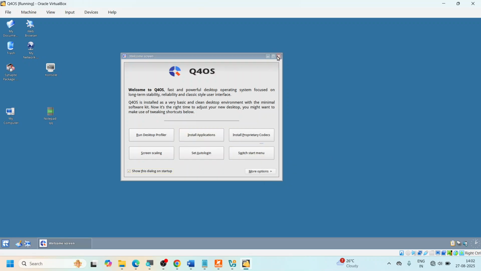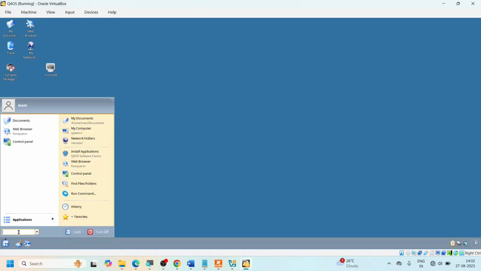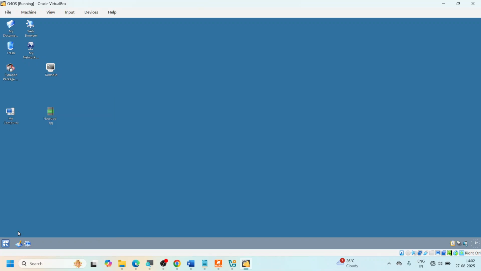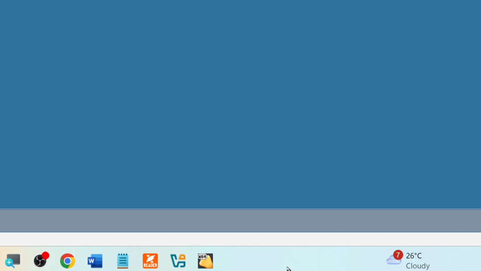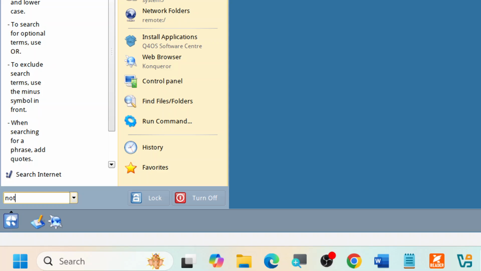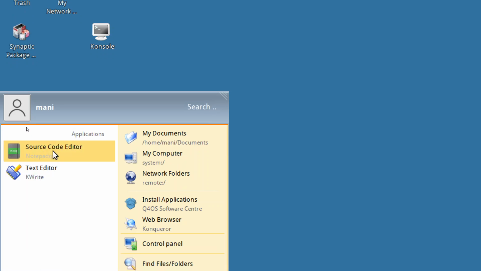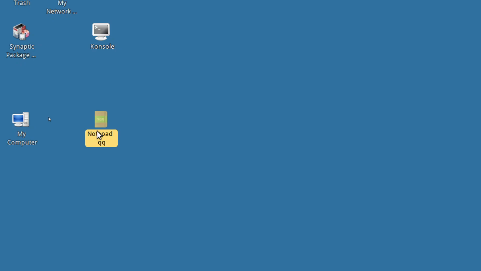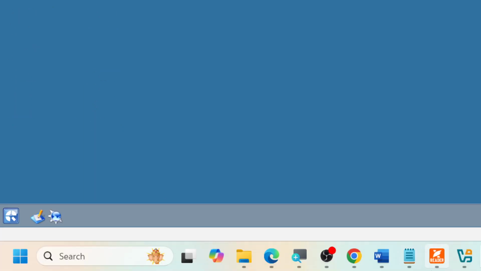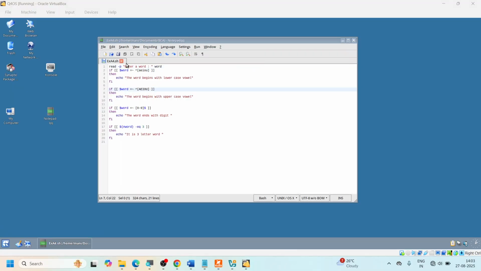So this is what I have here, and I'm going to click on the start over here. You can search for Notepad++ here, and under your operating system, you can just type for Notepad, and you get an editor for the source code. This is also available on your desktop over here. You can double click on it and just start the notepad. Let me just zoom out for you. So the notepad will start.